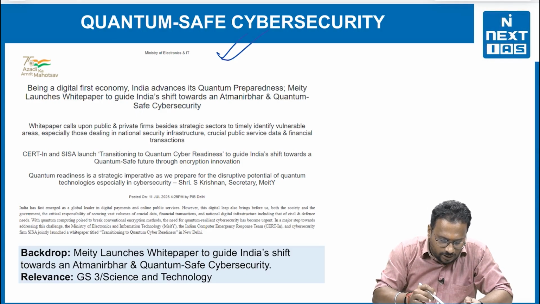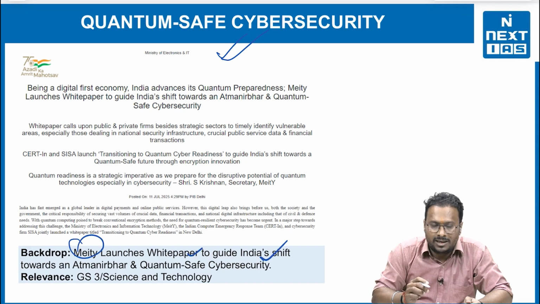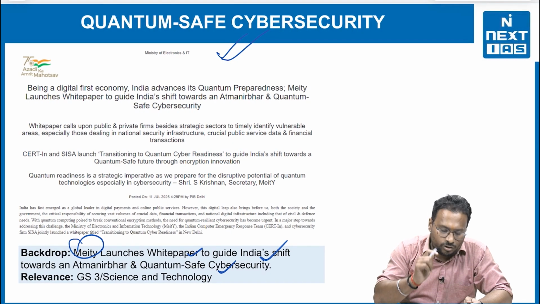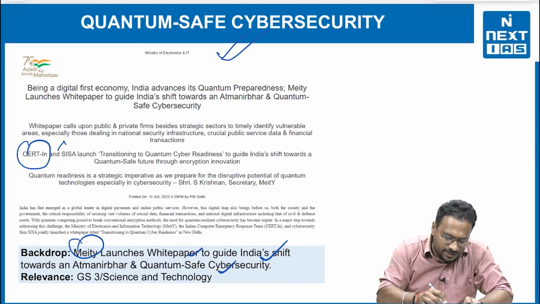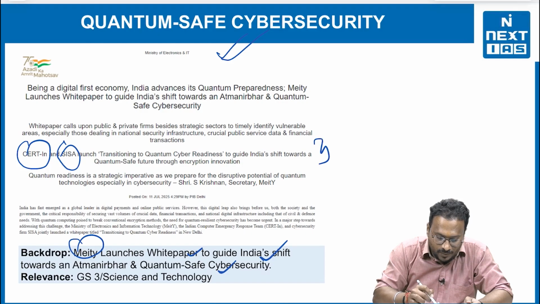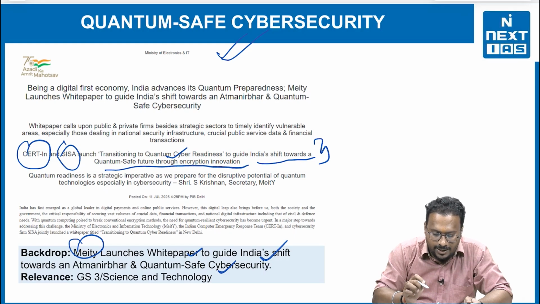The government, or I would say the MeitY, had launched the white paper to guide India's shift towards an Atmanirbhar Bharat and quantum safe cybersecurity, and this topic is important with respect to your science and technology GS paper 3. Two more things are important. First is CERT-In and the CISA, because they launched a transition to quantum cyber readiness to guide India's shift towards a quantum safe future through encryption innovation.